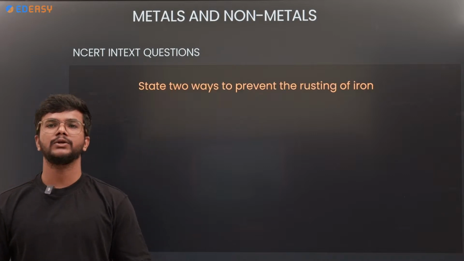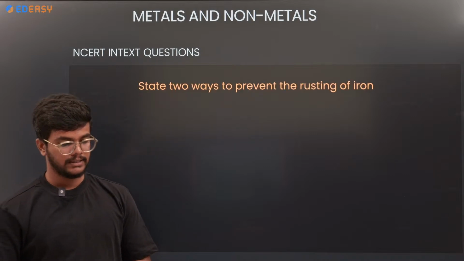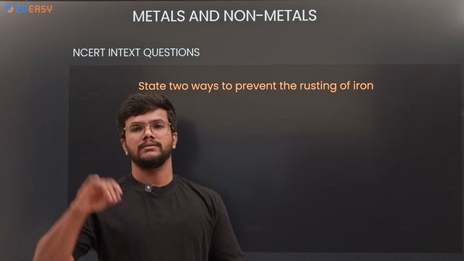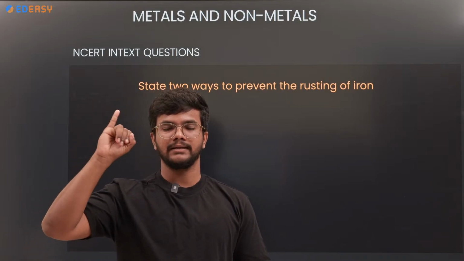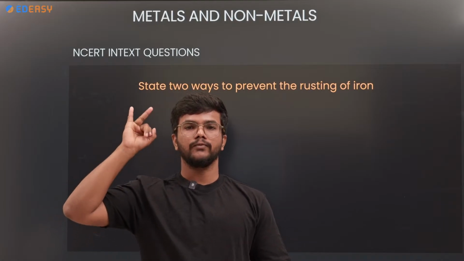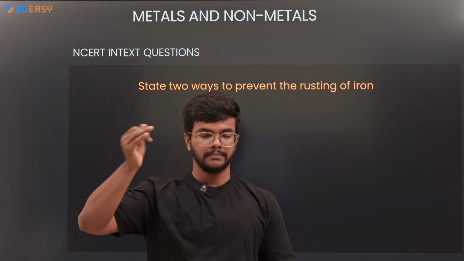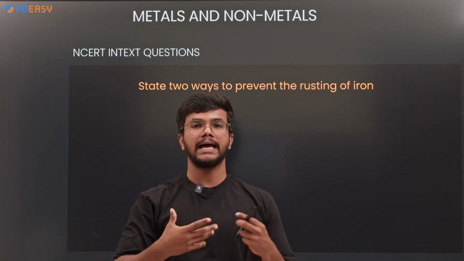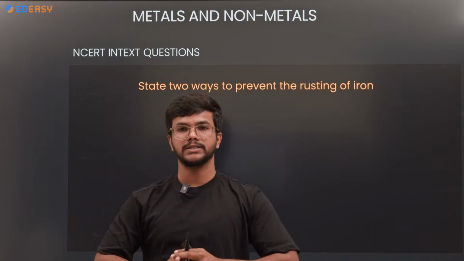Next, state two ways to prevent iron from rusting. One way is coating with a metal, which is galvanization, and also we can mix it with other metals by making an alloy.